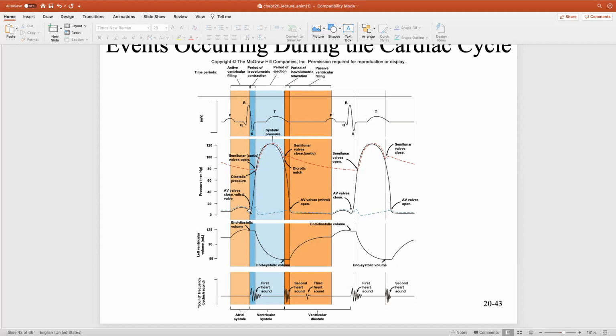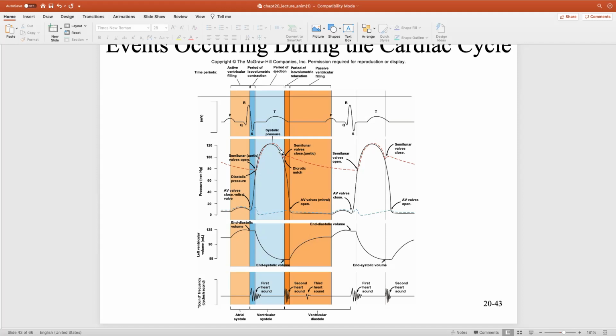All we're doing here is creating a pressure difference right now, right? We have to get to 80 millimeters of mercury right here to open the aortic valve. We started at 10. So we can't go from 10 to 80 immediately, right? So we have to build up that pressure. As we build up the pressure, since all four valves are closed, there's no volume change, right? Eventually the pressure in the left ventricle exceeds the pressure in the aorta. You pop open the aortic valve and you keep ejecting blood out.